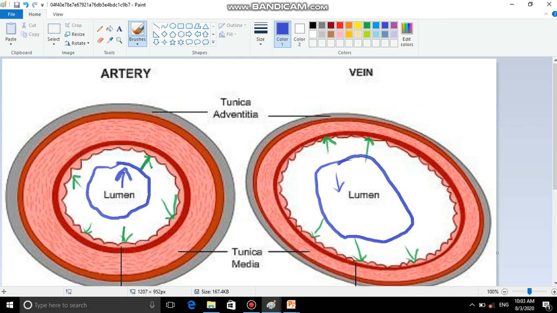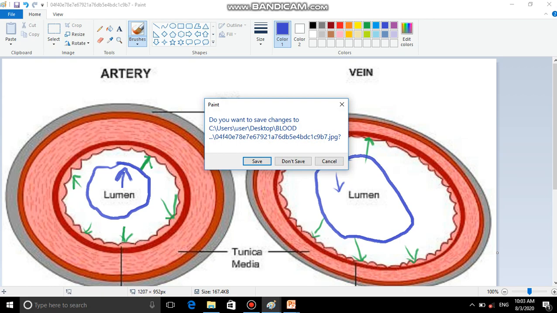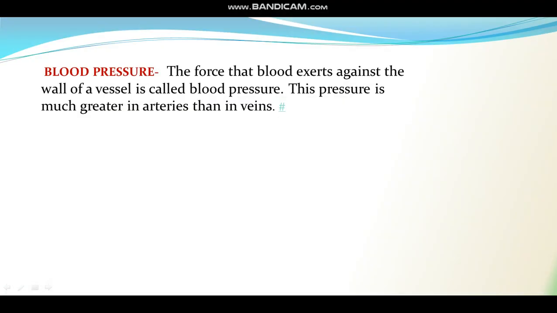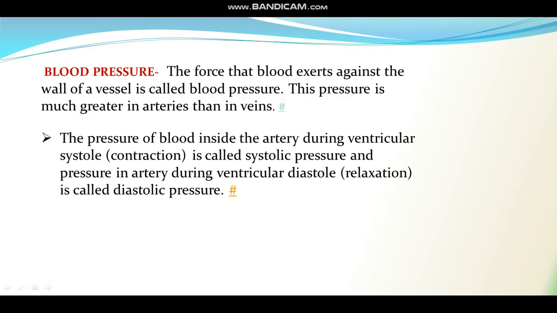Okay बच्चों, now coming to the next point, the pressure of blood inside the artery. I said artery, the pressure of blood inside the artery during ventricular systole is called systolic pressure, and the pressure inside the artery during ventricular diastole is called diastolic pressure.